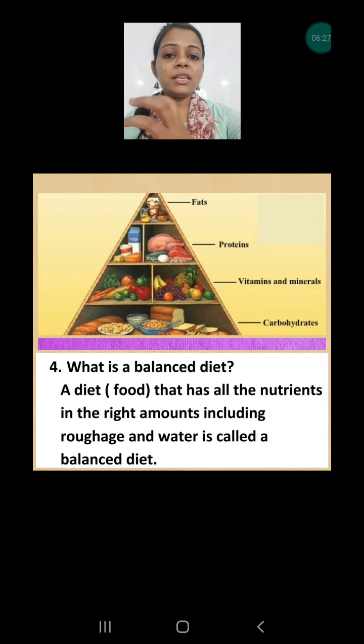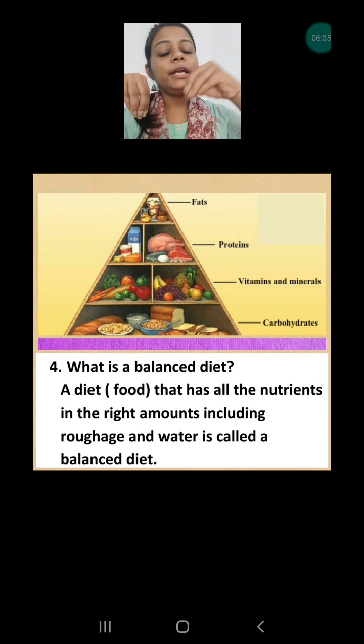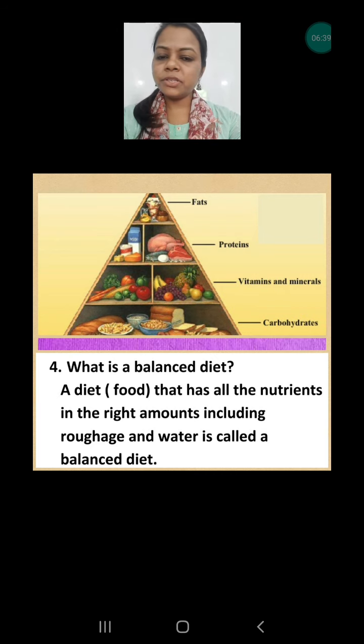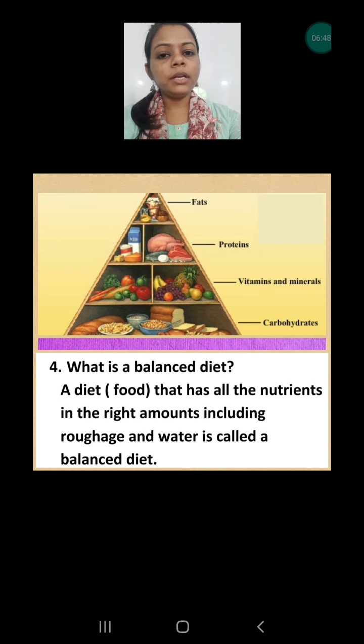Okay, but what is balanced food? Balanced food is that type of food which has all the 5 nutrients in it, including roughage and water. In the chapter I told you roughage is not a nutrient, water is not a nutrient, but they are very important for our daily life. So a diet including roughage as well as water along with all the 5 nutrients is called a balanced diet.